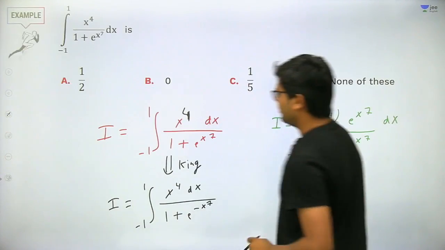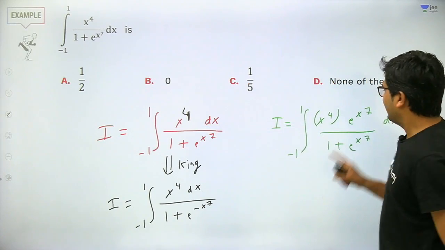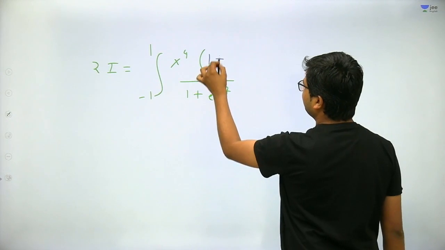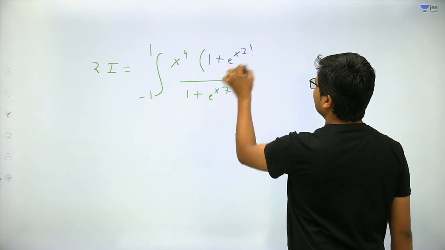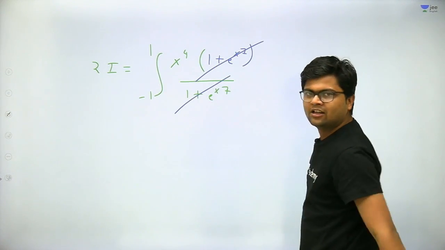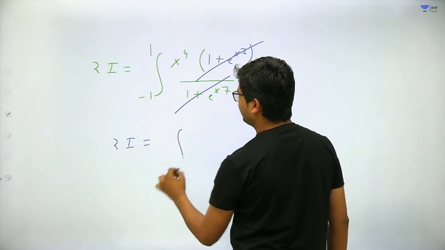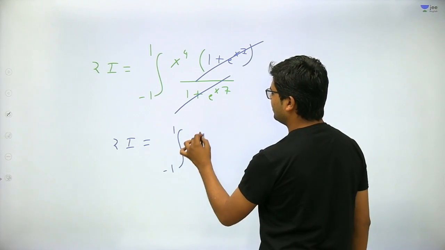The remaining factor will be, from here it will come 1, and from here it will come e to the power x to the power 7. So it will come 1 plus e to the power x to the power 7. So they will cancel out each other. Yes or no? Very good. So now 2I is equal to integral from minus 1 to 1 of x to the power 4 dx.